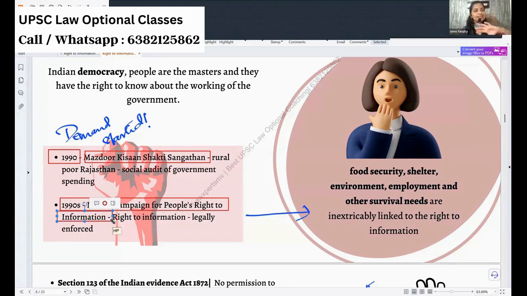With all these campaigns, they wanted to know about food security, shelter, environmental troubles, employment details, and other survival needs were also questioned. We never knew. We have the state public service commissions, and they say so many vacancies are there. They conduct an examination, and randomly some people are picked, some are not picked.